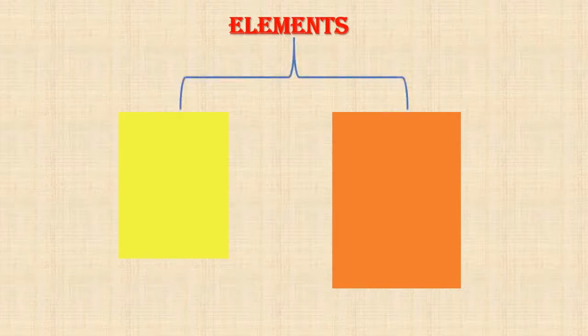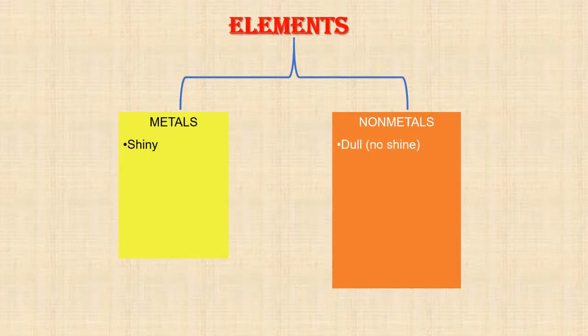Elements are divided into metals and non-metals. In the periodic table, we can see all the elements and they are divided into metals and non-metals. So, metals are shiny compared to non-metals. Non-metals are dull. That means they don't have shine, they don't have luster. Now, metals are good conductors of electricity. That means electricity can be conducted through these metals, for example, copper and so on.